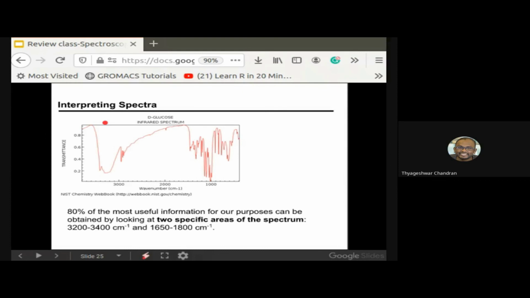Can you tell me how many peaks you can see here in this particular region? How many peaks are visible here? Okay, so the answer is obviously given.